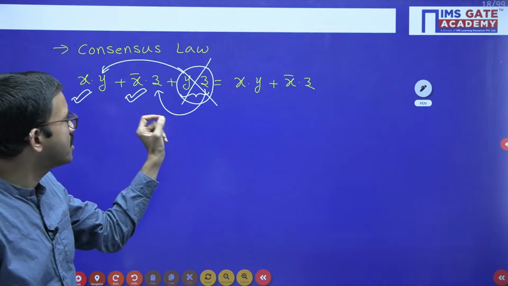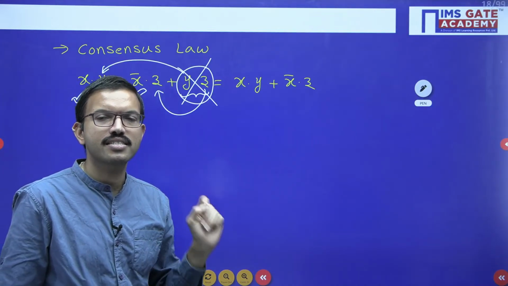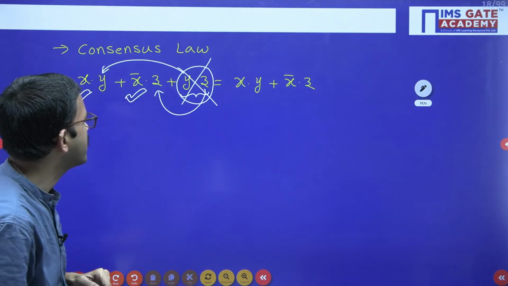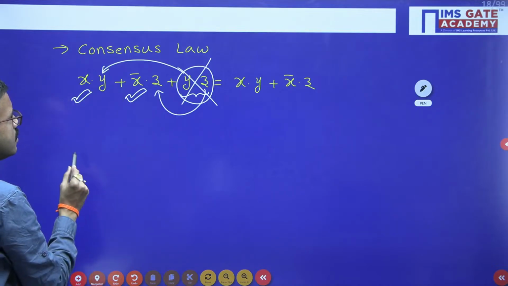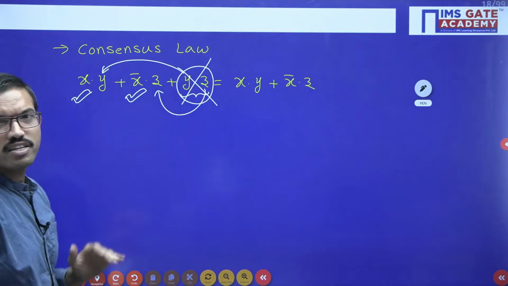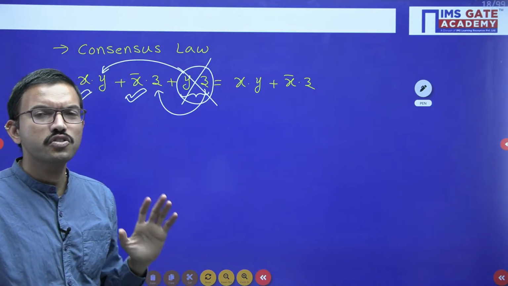Whatever the variable, if you are having complement form, exactly same. If you are having normal, exactly same, like that. Okay, so this is consensus law. Next one, up to here, whatever the laws that we have discussed, you can use any of the laws while